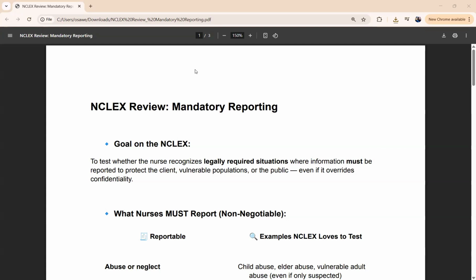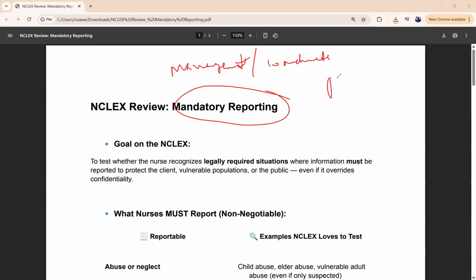Another content on the NCLEX exam is mandatory report, right? You will get this content under management of care or coordinated care, or you're going to get it under psychosocial integrity. So you can get it tested under this area. Management of care is for registered nursing. Coordinated care is for PN, psych for both registered nursing and PN. So mandatory report, you need to know that.